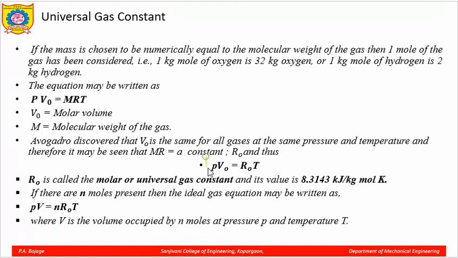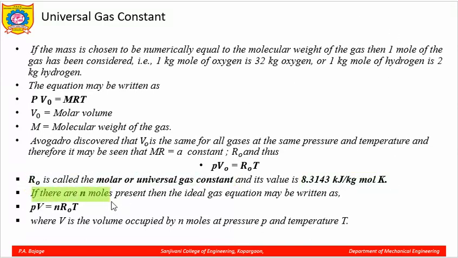So we can write P V naught is equal to R naught into T. This R naught is called the molar or universal gas constant, and its value is 8.3143 kilojoules per kg mole Kelvin.